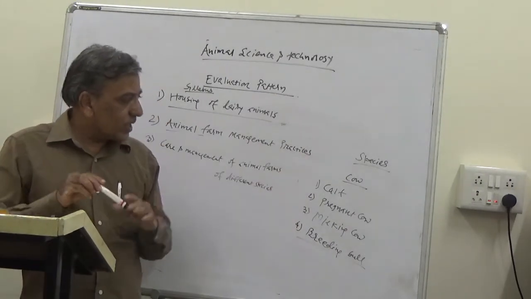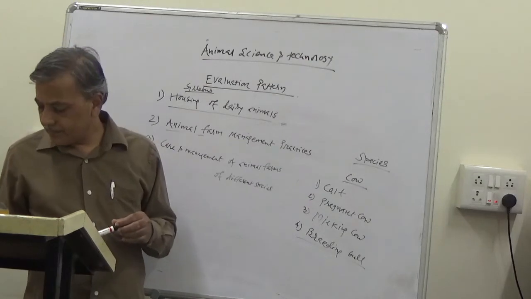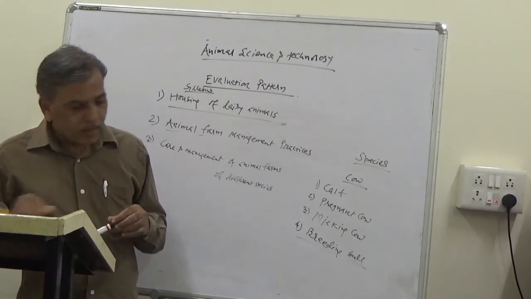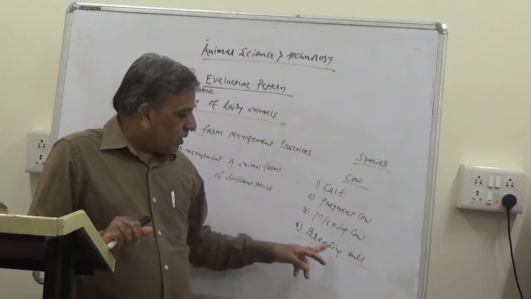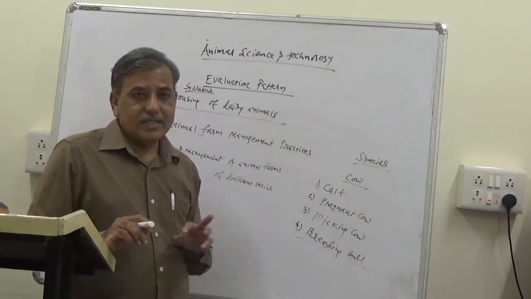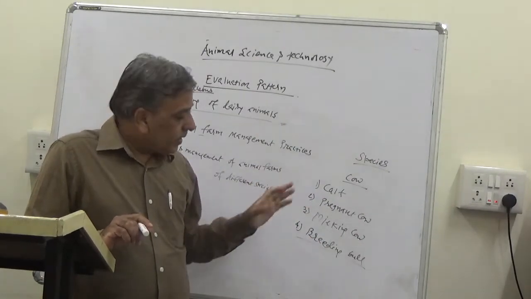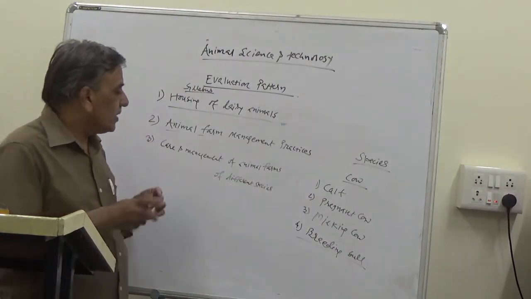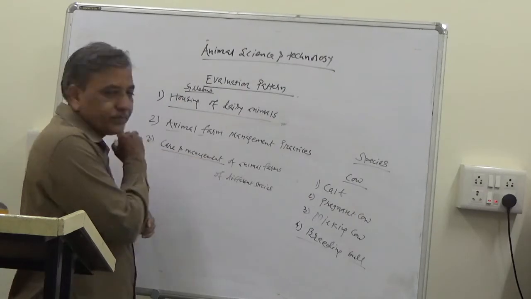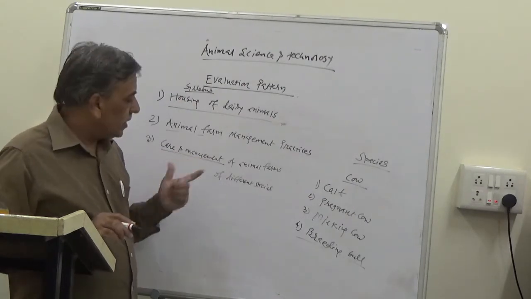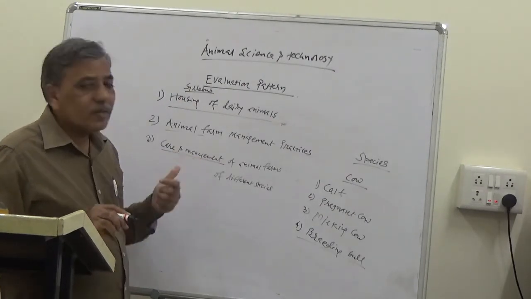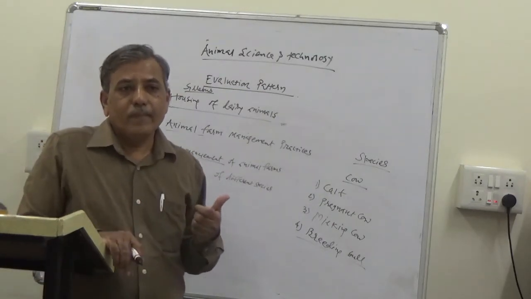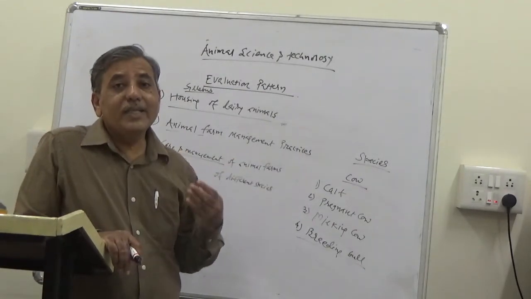So these are the 4 classes of animals, and in each class there are different parameters which are related with care and management. These parameters are broadly classified under 3 heads.